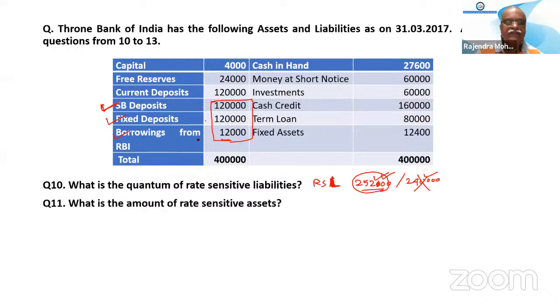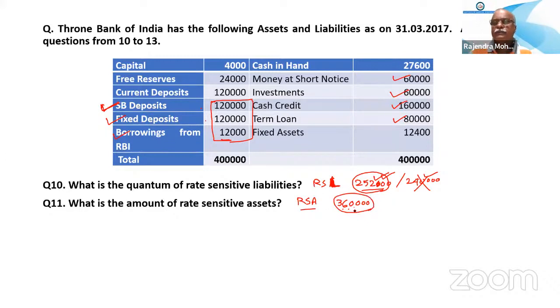The next one is what is the amount of rate sensitive assets, RSA? Two persons answered 3,60,000, and I think it is correct. Cash in hand will not come. Money at short notice will come, investment will come, cash credit will come, and term loan will come. Fixed assets will not come. So the rest amount will be 360.